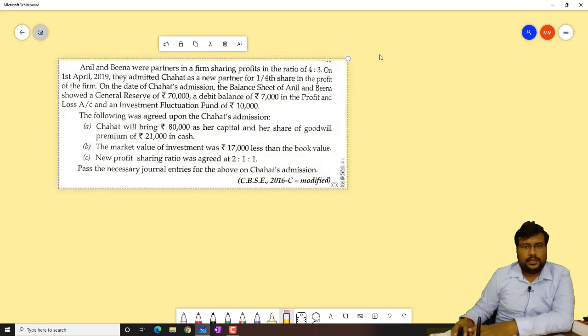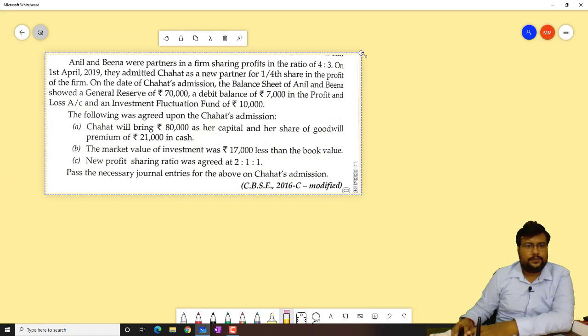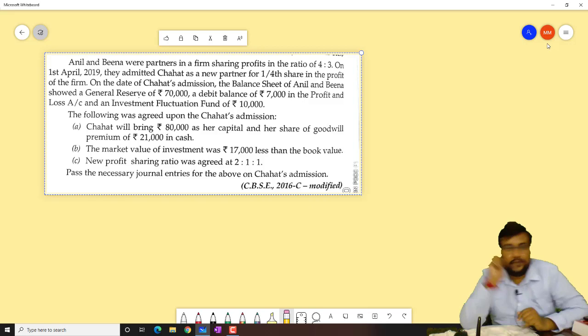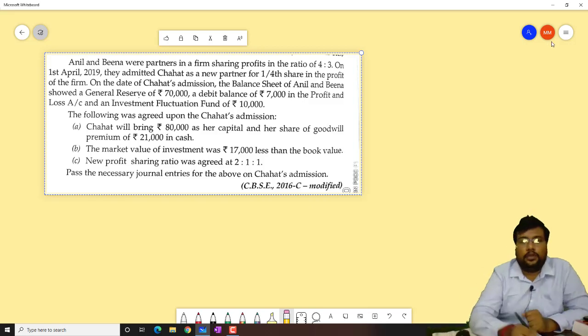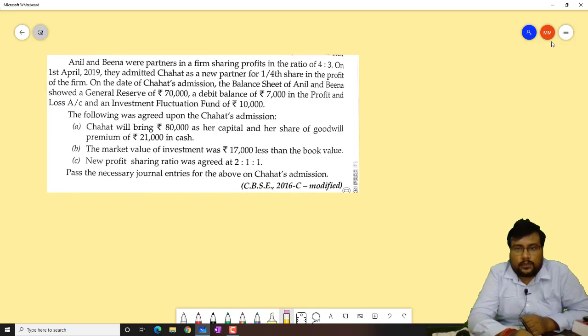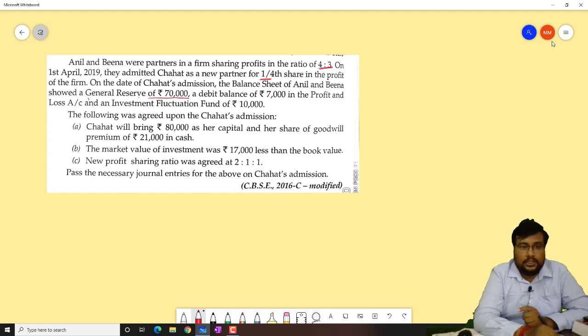So you just read the question carefully first. Anil and Bina were partners in a firm sharing profit in the ratio 4:3. On 1st April 2019, they admitted Chahat as a new partner for 1/4 share in the profit of the firm. On the date of Chahat's admission, the balance sheet of Anil and Bina showed a general reserve of 70,000. Remember this.